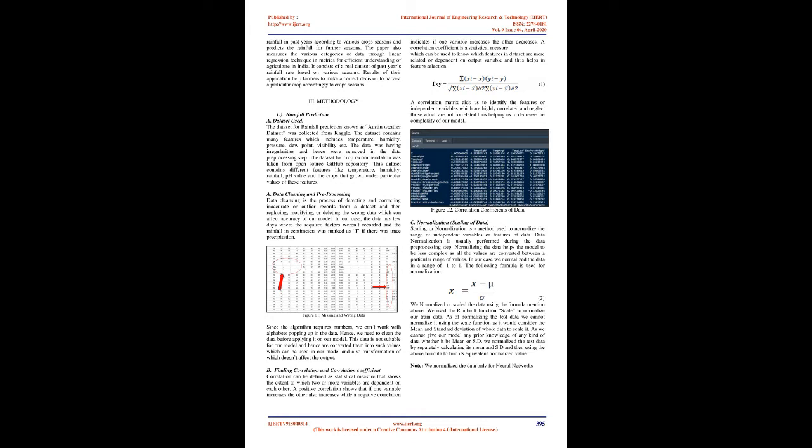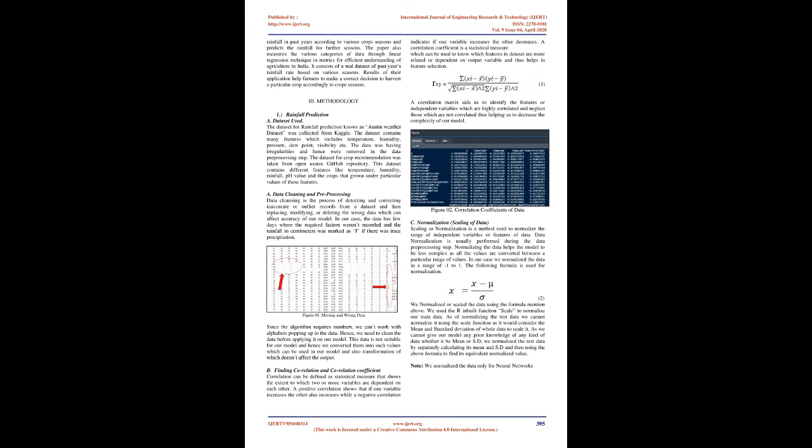3. Methodology. 1. Rainfall prediction. Dataset used: the dataset for rainfall prediction, known as the Austin Weather Dataset, was collected from Kaggle. The dataset contains many features which include temperature, humidity, pressure, dew point, visibility, etc.